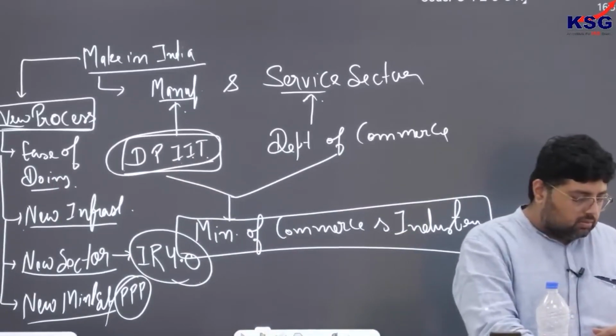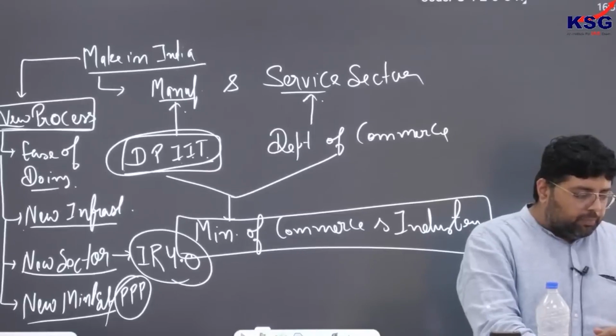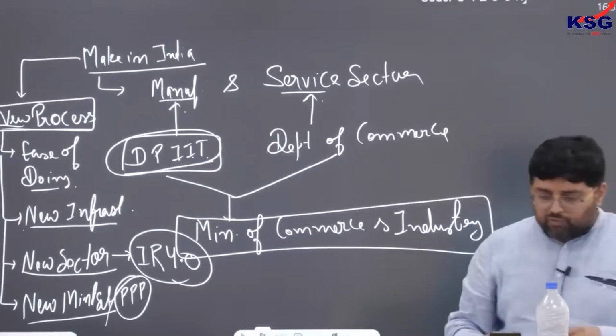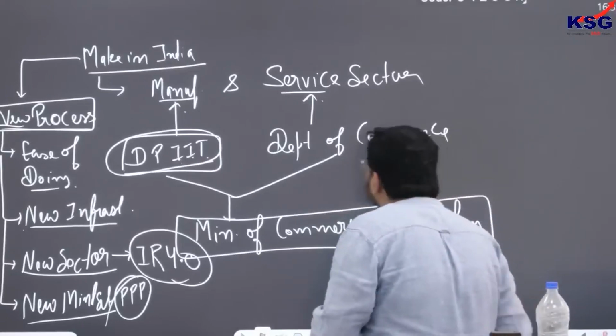Next, come to the PLI scheme, another important scheme of this industry.